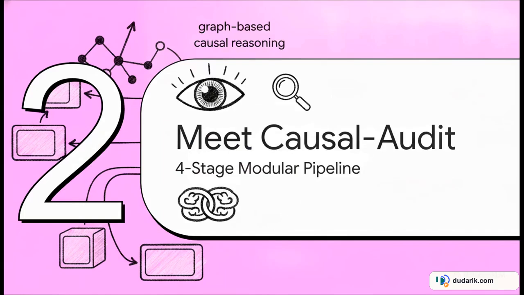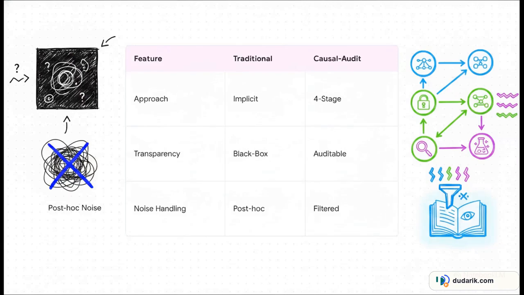That brings us to Section 2, introducing Causal-Audit. Researchers Su Lan, Shufei Yin, Yanming Zhu, and Alan Wei-Chung Liu recently submitted a massive structural rethink to the Association for Computational Linguistics for 2026, and it's a real game changer. Causal-Audit completely abandons that implicit prediction we just talked about. Instead, it shifts to explicit graph-based reasoning.